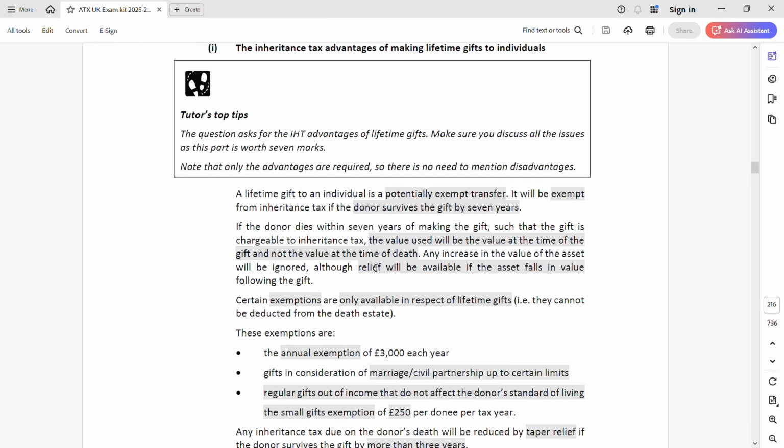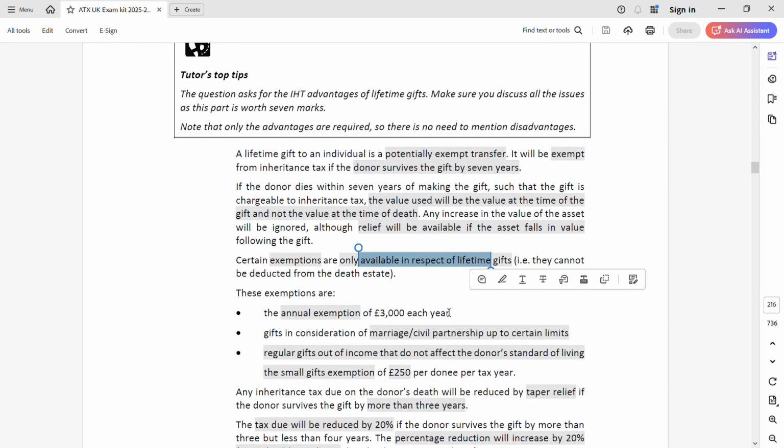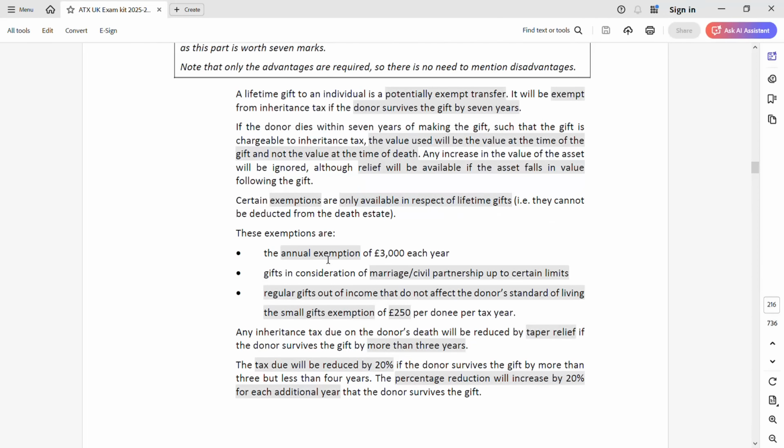Next, there are certain exemptions that are only available when you're making a lifetime gift. Remember the question they asked, lifetime gift. They are not available on your death estate. So these are a few exemptions. First, annual exemption of 3,000 each year. Remember 3,000 current year and 3,000 brought forward from the previous year.